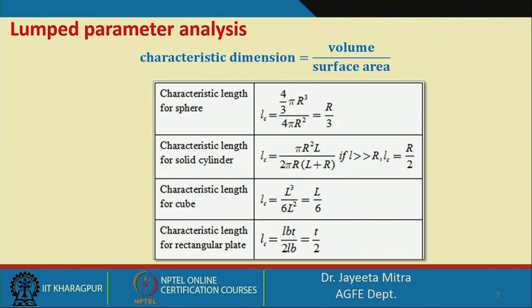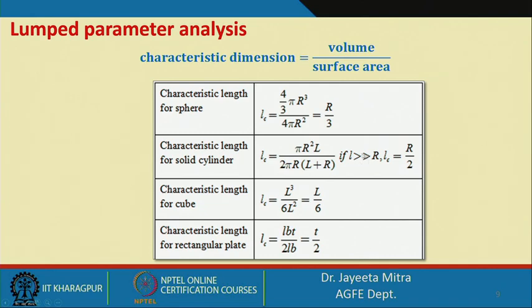Similarly, for the characteristic length of a cylinder made of a solid food, L C will be pi r square L, that is the volume, by 2 pi r into L plus r.